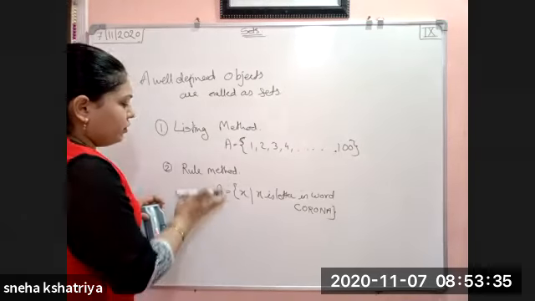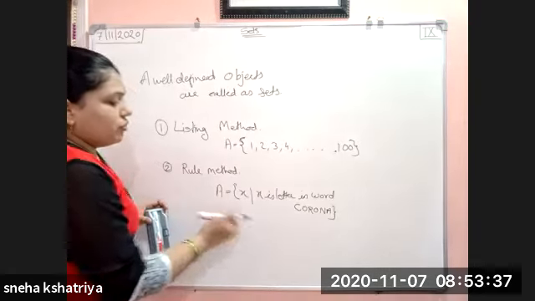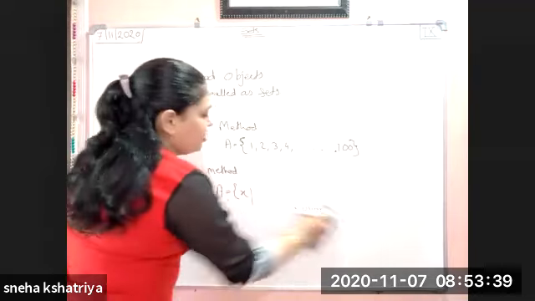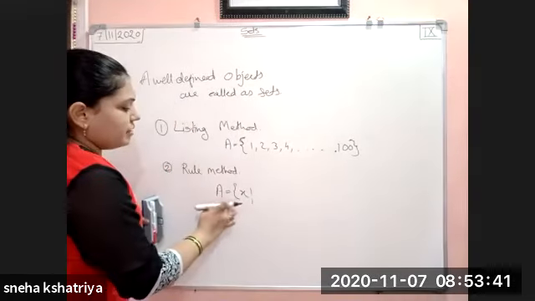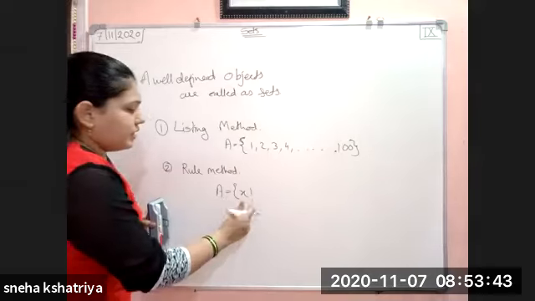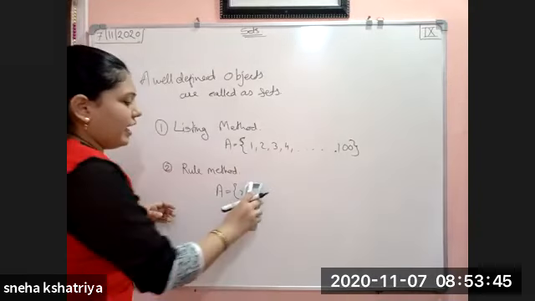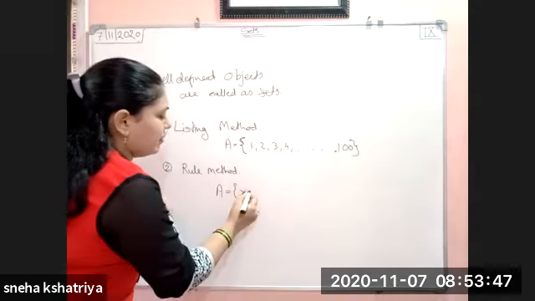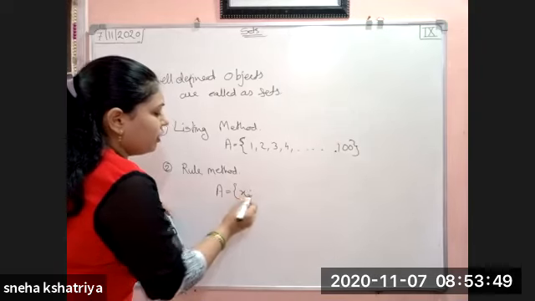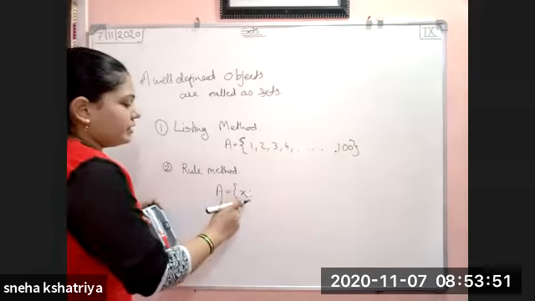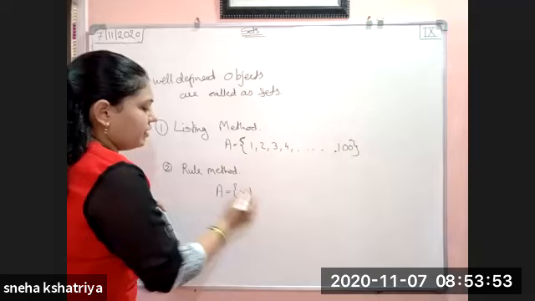So in the rule method, I am just shortening it. How am I going to shorten it? I am going to write A is equal to the set of X such that. This is the sign of such that, or sometimes it is written with two dots; in your book it is a straight line.